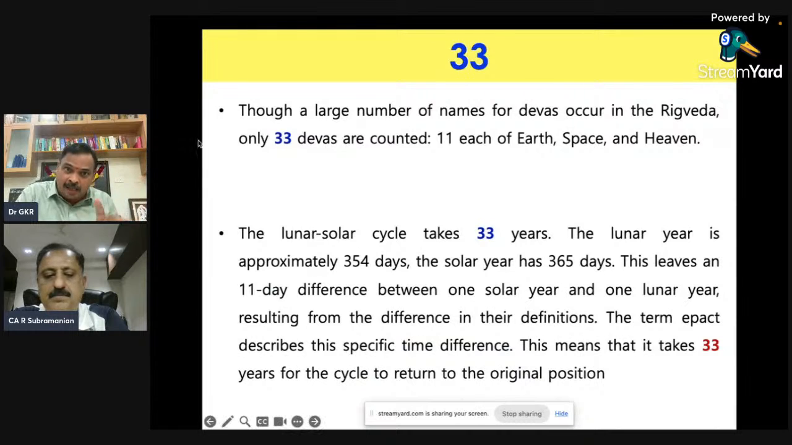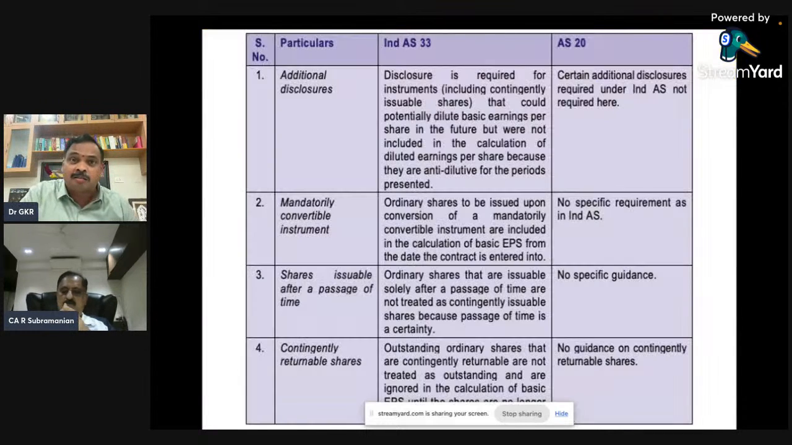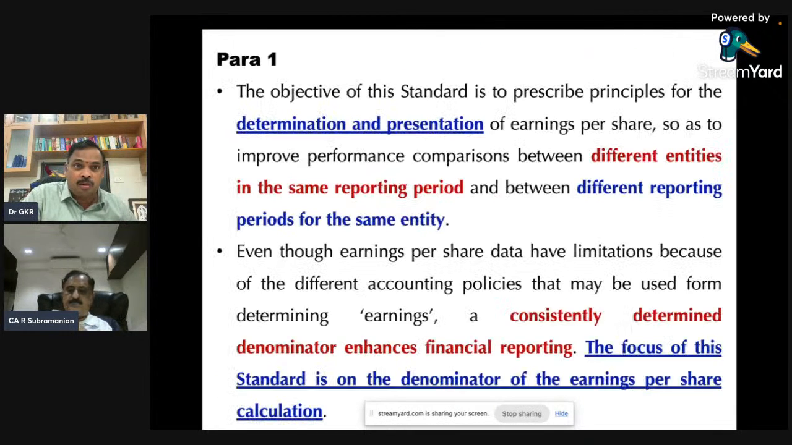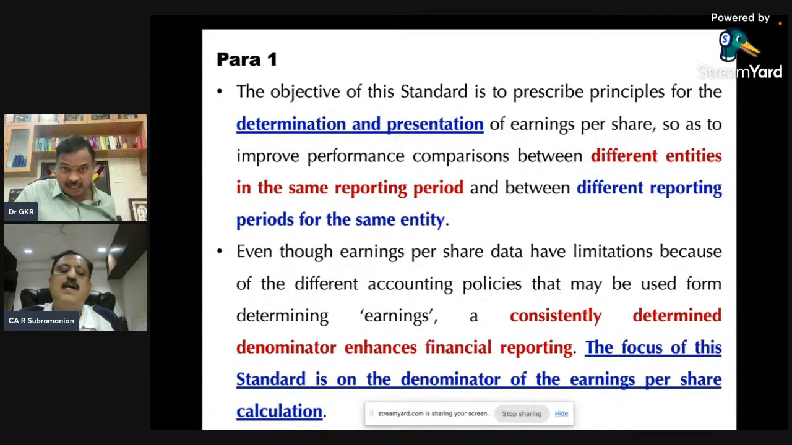So 33 means Bhagavan, Deva. And how this 33 is counted, they have given in Rigveda: 11 in earth, 11 in space and 11 in heaven, all different. 33 means God. Now let me take you to the objective. Please look at this objective. The purpose of this standard is DP: determination and presentation of the earnings per share, so that there is a comparison.